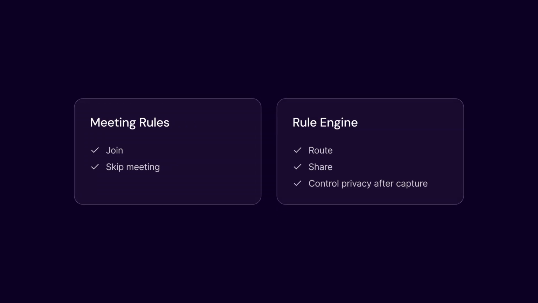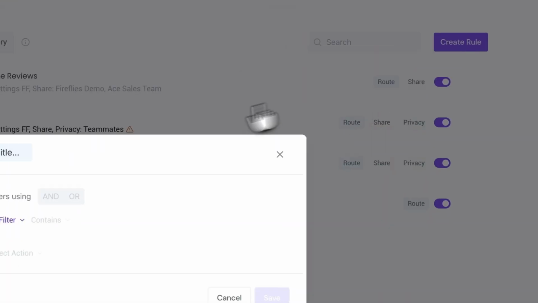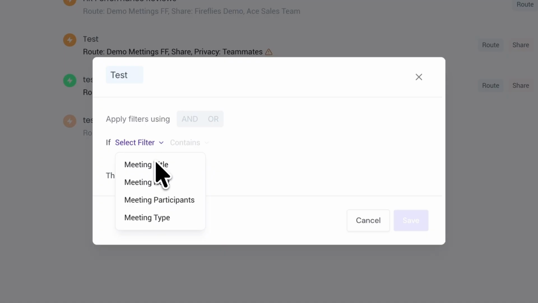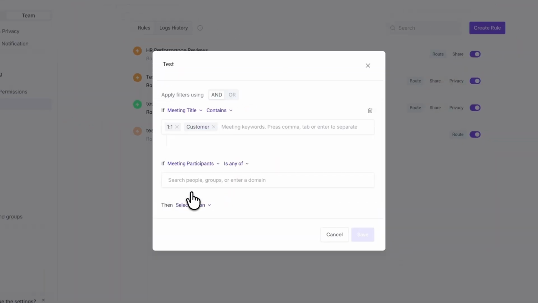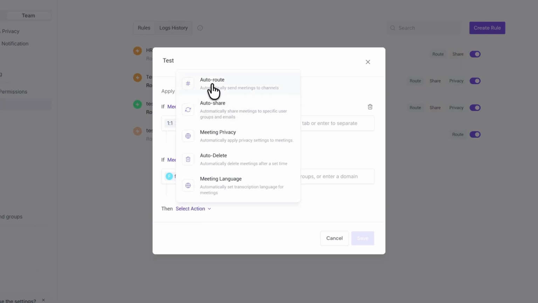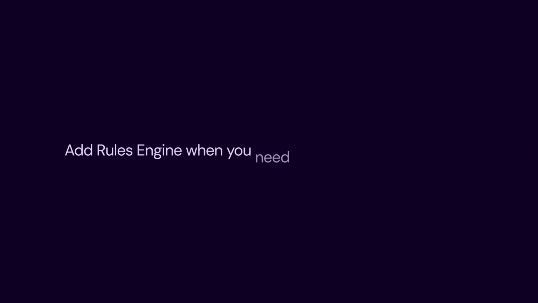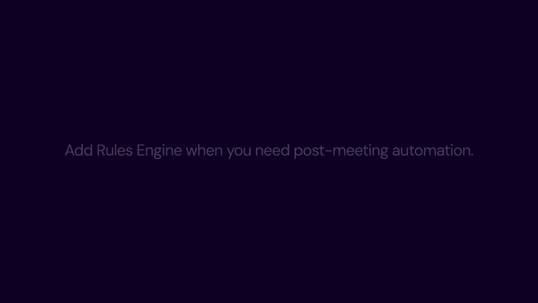The difference is simple. Meeting rules are about whether Fireflies shows up. Rules Engine is about what happens to the meeting after it's recorded. For example, you could create a rule that says, if the title contains customer and an external participant is present, route it to the sales channel and set privacy to teammates only. That's beyond what basic meeting rules can do. Start with meeting rules. They handle most use cases. Move to Rules Engine when you need post-meeting automation.